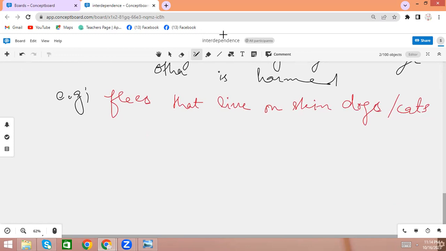For symbiosis, we have three types: commensalism, mutualism, and parasitism. Symbiosis is the category of interdependence. One more category we have is competition. Symbiosis is one category, and we have another, which is competition.